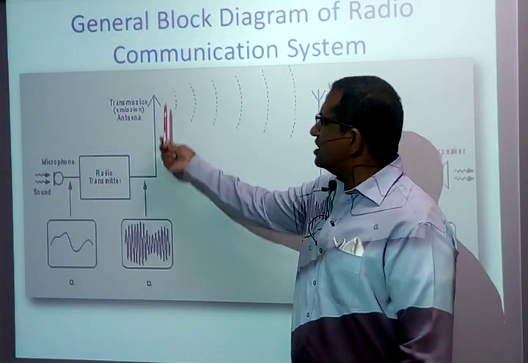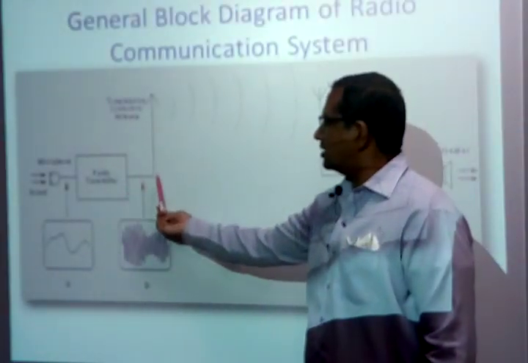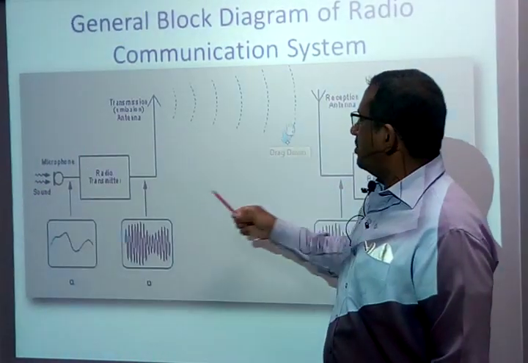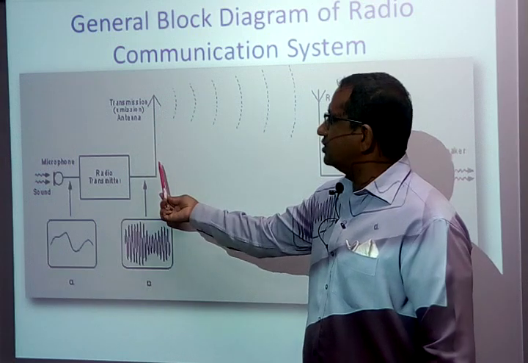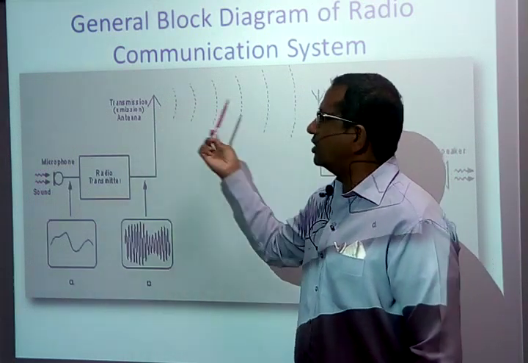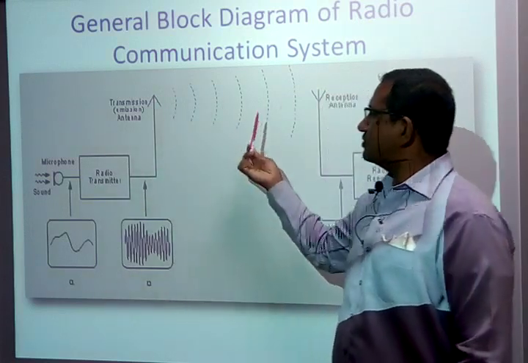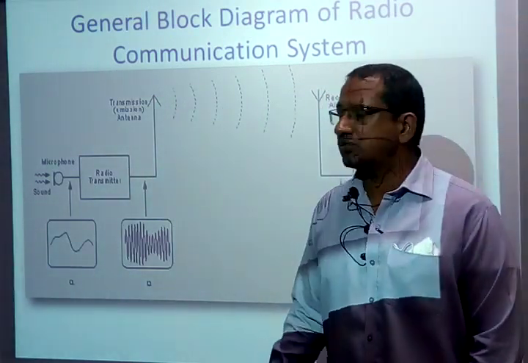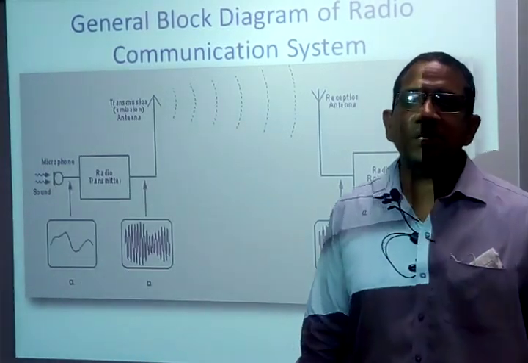And how is this antenna going to radiate now? Usually we transmit a time varying current. We allow a time varying current to flow through the antenna. Because of the time varying current, a magnetic field is going to get induced in the antenna, and because of the electric and magnetic field, the EM waves are going to get generated. So this is the basic concept which we take from Maxwell's equations.